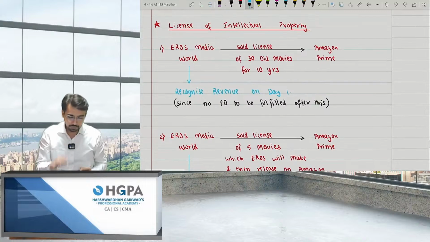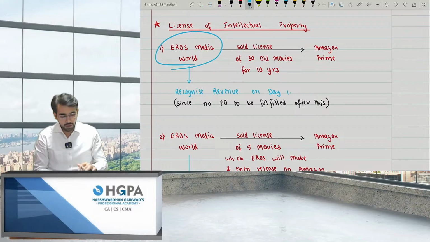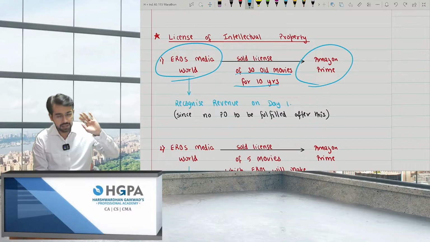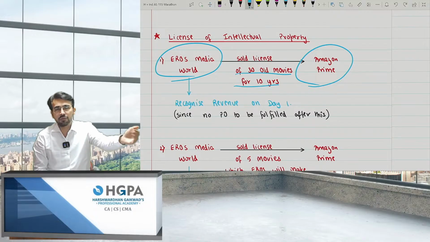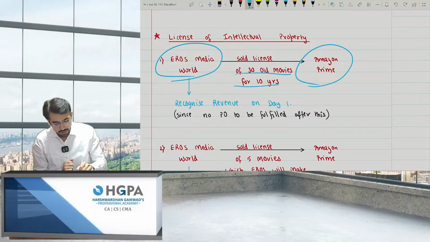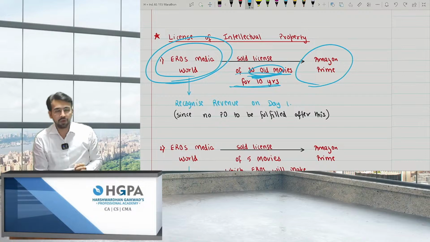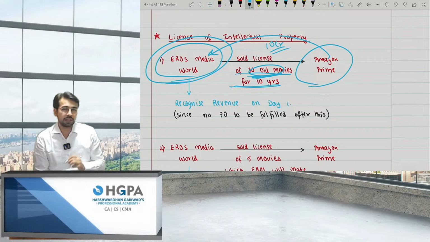Next one. License of intellectual property. Intellectual property is nothing but you are giving the license, just like Netflix or Amazon. So for example, Eros Media World gave a license right to Amazon Prime of 30 old movies for 10 years. That means Eros sold a license to Amazon and took some fees for that. They gave 30 movies and Amazon can run them for 10 years. Can I say these are old movies and have already been completed? Yes. So for Eros Limited, whatever Amazon Prime pays, let's say they paid 10 crore rupees, 10 crore.